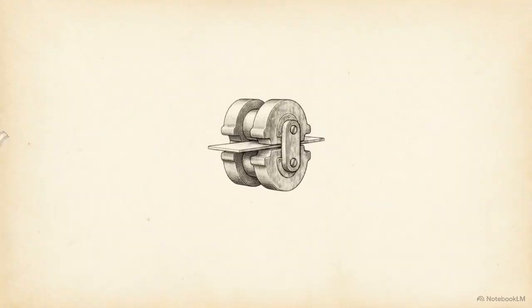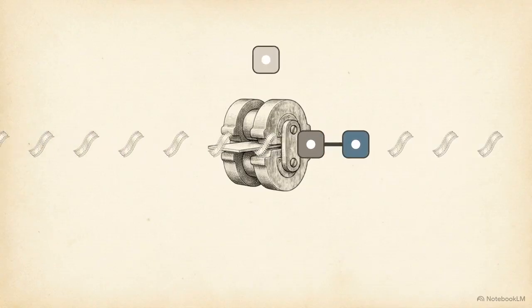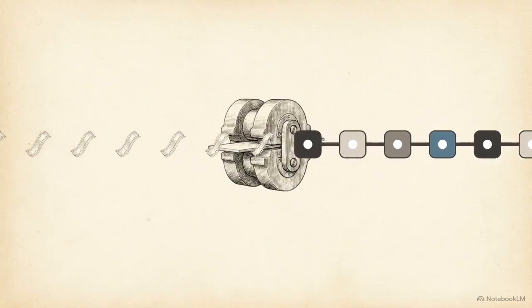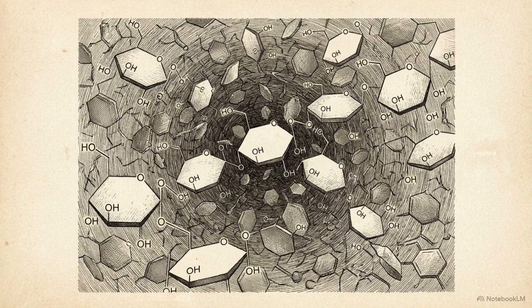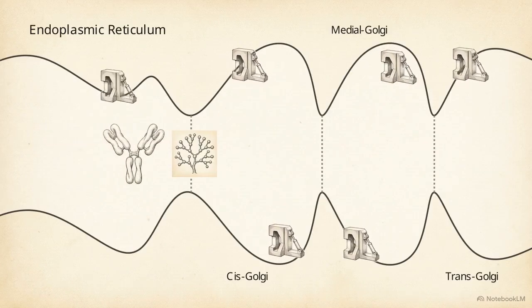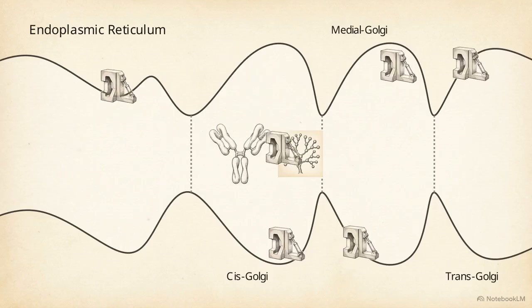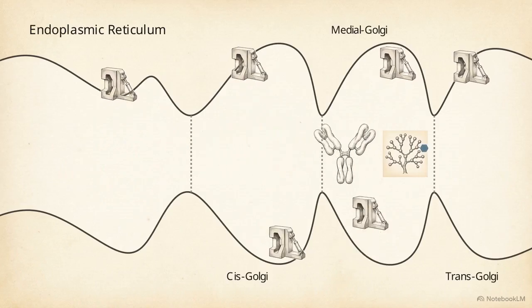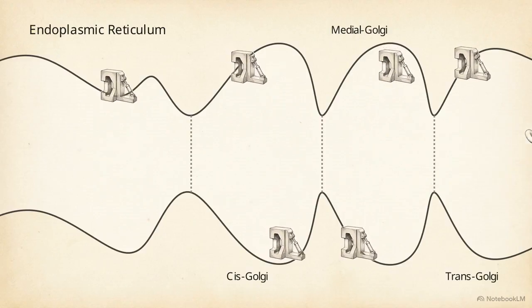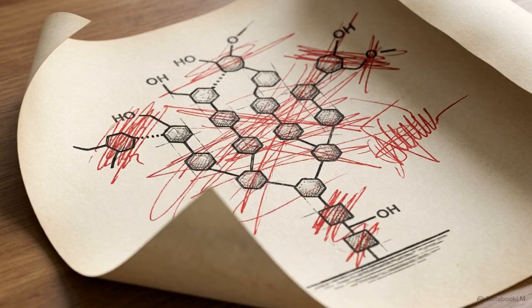To understand why glycosylation is so difficult to control, we have to look at how proteins are built. Polypeptide synthesis is strictly templated. A ribosome reads a rigid mRNA sequence and links amino acids in an exact, deterministic order. But glycosylation does not work this way. It is a non-templated, highly variable metabolic network. The glycan is constructed step by step as the protein moves through multiple compartments of the endoplasmic reticulum and the Golgi apparatus. There is no genetic blueprint for the final sugar structure.